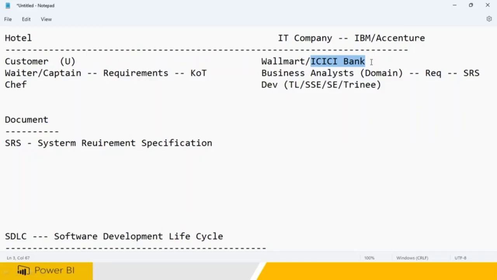For example, you have open land. What is the work? I want to construct a bridge. I want to construct a bungalow. I want to construct a swimming pool. I want to construct a hotel. What is the scope? Scope means the customer wants to construct a swimming pool. Then now you have to gather the requirements of the swimming pool. Based on that, you are going to start the requirement.